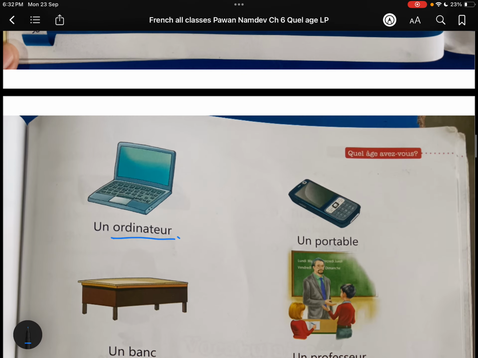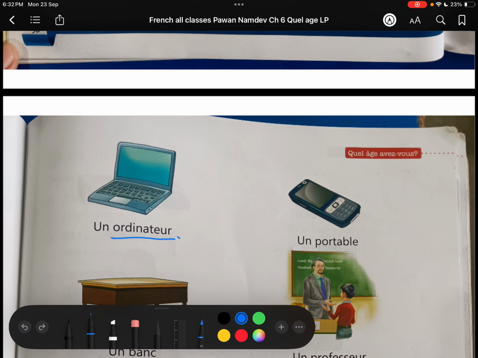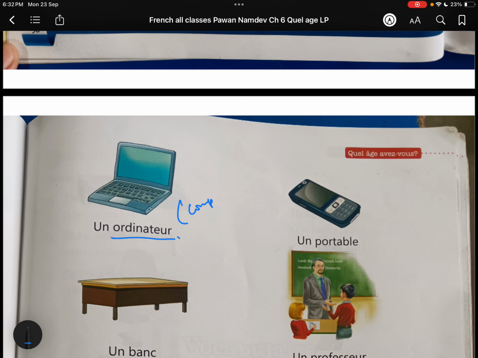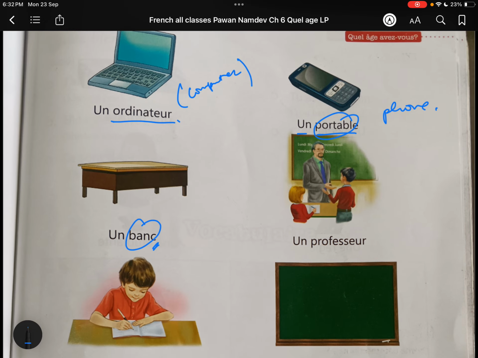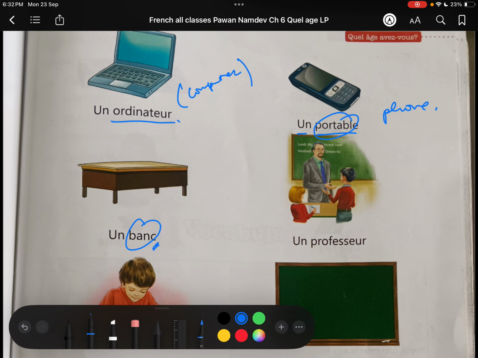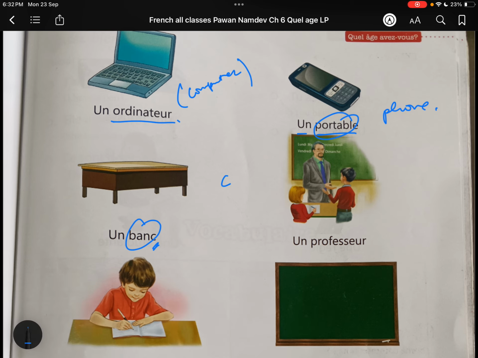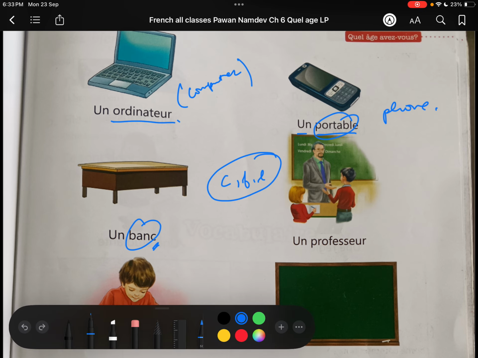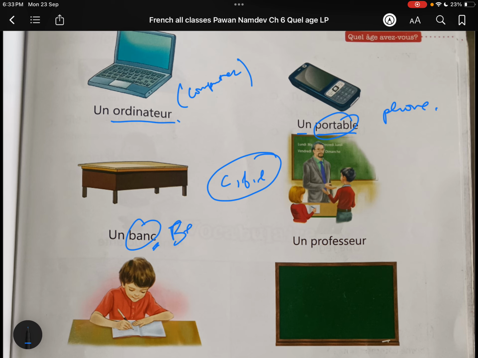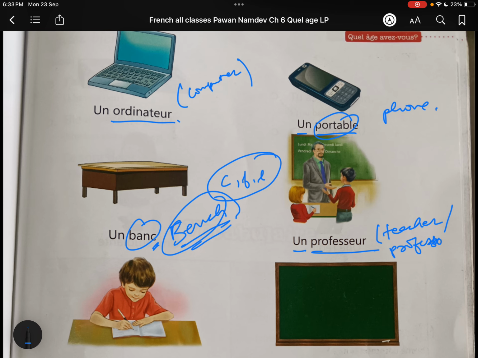Un ordinateur, liaison would be there. Un ordinateur is laptop or computer. Un portable, mobile phone you can say. Un banc, the C would be pronounced: banc. I have told you the C, F, L at the end are pronounced. Un banc is bench. Une table is table. Un professeur, professor is teacher.